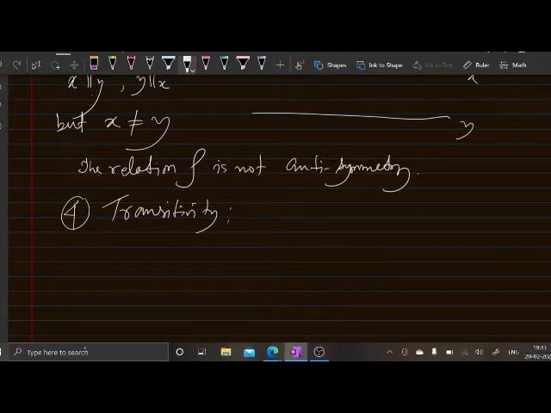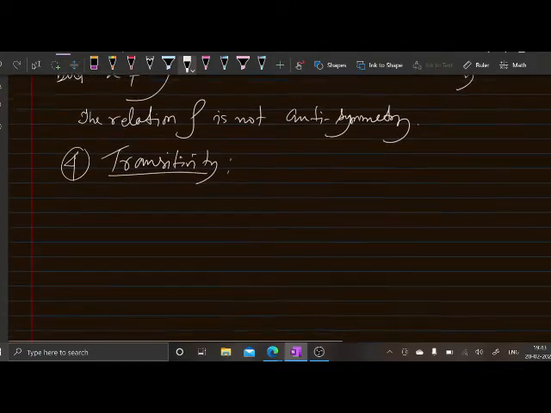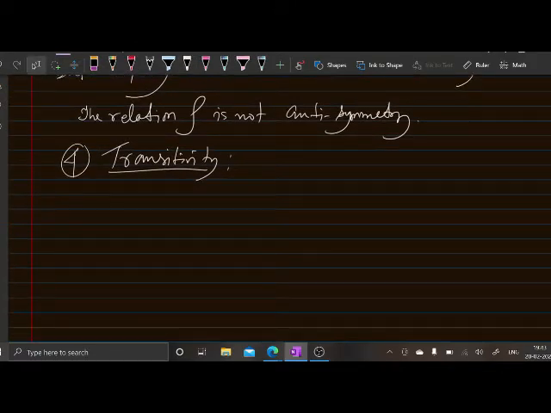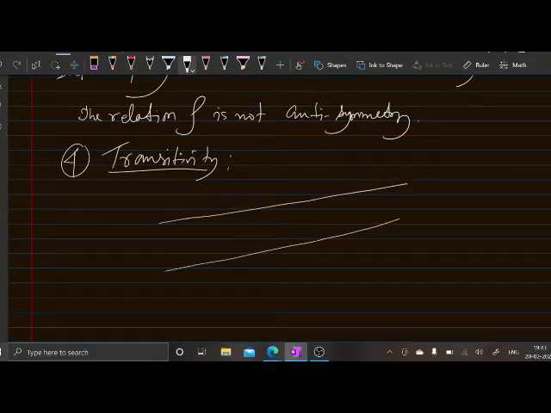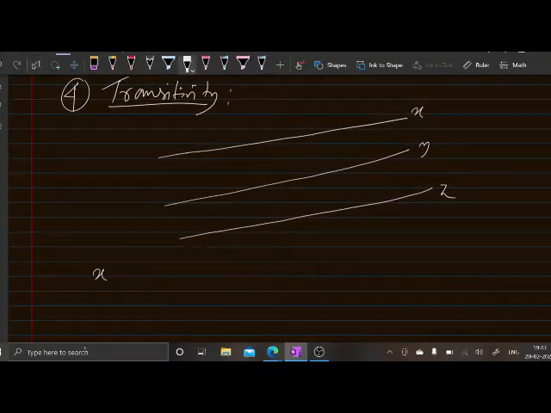Transitivity, what does it tell you? It tells you that if you take three straight lines, one is x, another is y, and another is z. This is your x, this is your y, this is your z, and the relations they enjoy are that x is parallel to y, it is evident from the picture, and y is also parallel to z.